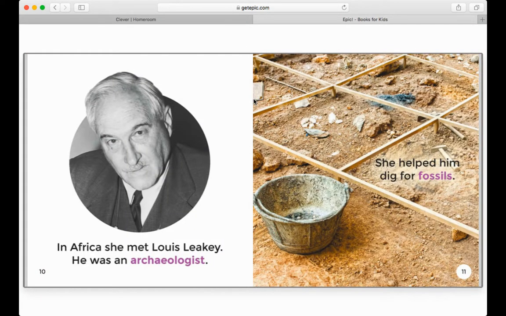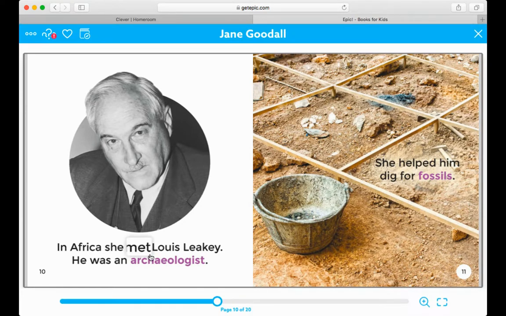In Africa, she met Louis Leakey. He was an archaeologist. She helped him dig for fossils. Do you know what an archaeologist is? This could be a job that you might be interested in one day. If we don't know the definition of something, then remember that we can always look it up.